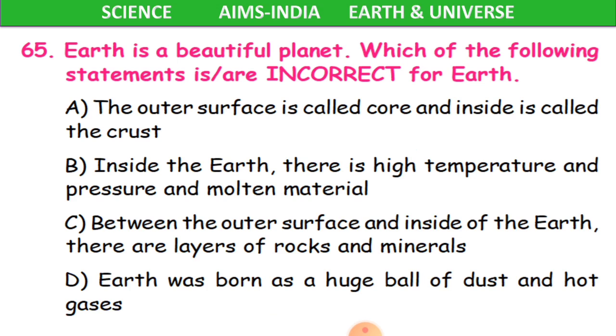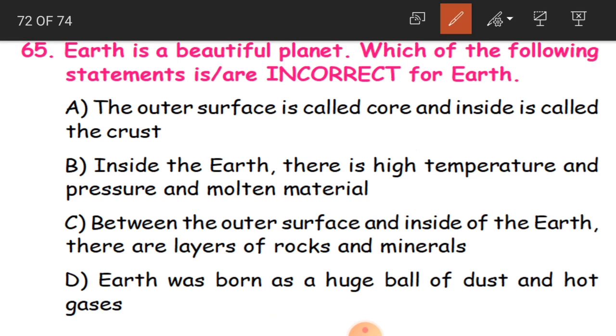A is, the outer surface is called core and inside is called the crust. This is incorrect. The outer surface of earth is called the crust and inside is called the core. So that is why this is wrong, and according to our question, A is the correct answer. B is, inside the earth there is high temperature and pressure and molten material.